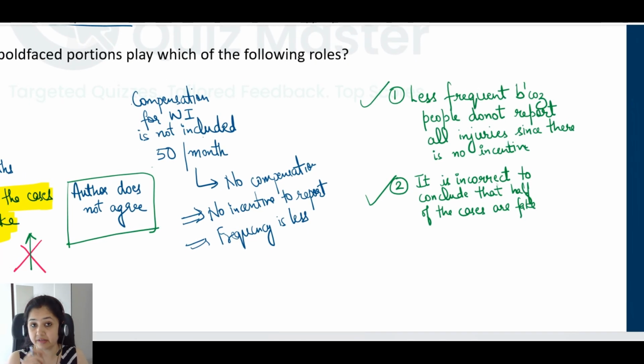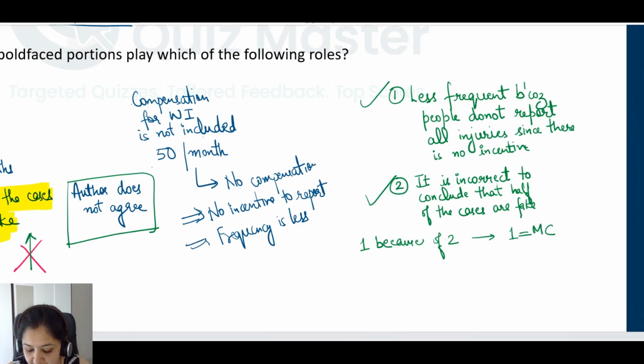Now, let's see which one of these two is the main conclusion. What is the right way to identify? These both are the author's opinions, the author's conclusions. They both are in line. It's not that they are contradicting each other. So, in such cases, how do we identify the main conclusion? We will see if we can say that conclusion 1 is because of 2. In that case, 1 will be the main conclusion.